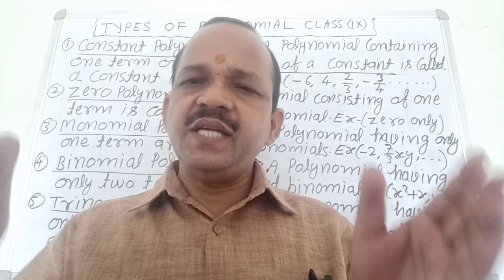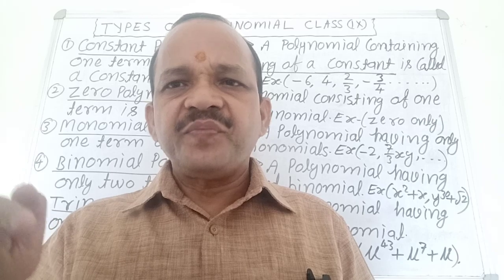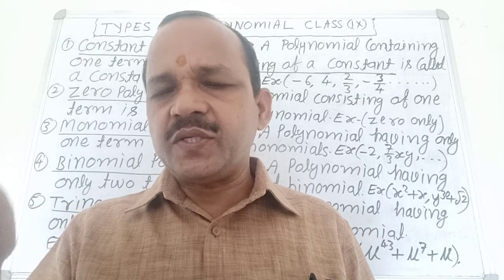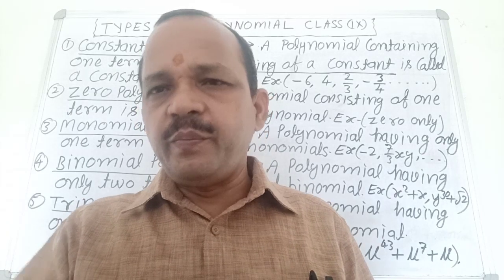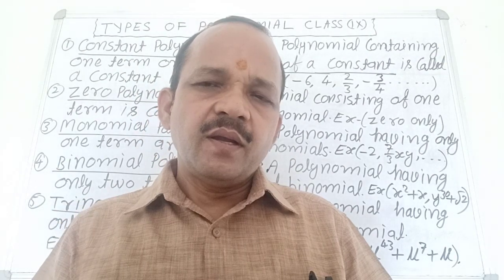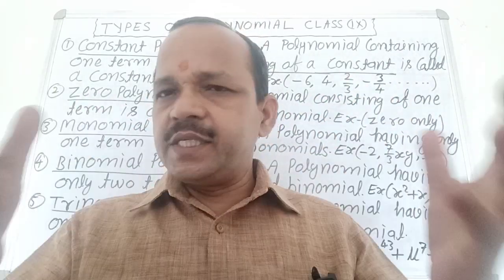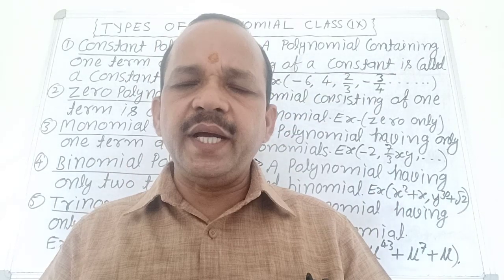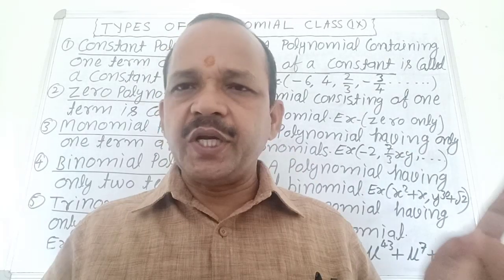A polynomial is an algebraic expression of the form p(x) equal to a_n x^n plus a_(n-1) x^(n-1) plus a_(n-2) x^(n-2) and so on. It is the form of a polynomial. An example of a polynomial: x cube minus x square plus 4. It is a polynomial. Is it clear?